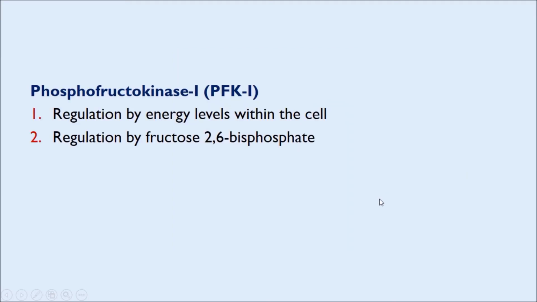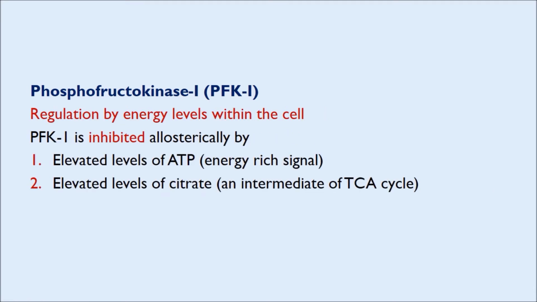Another regulatory enzyme of glycolysis is phosphofructokinase 1 or PFK1. It is regulated by energy levels within the cell and by the concentration of fructose 2,6-bisphosphate. Regulation by energy levels within the cell: phosphofructokinase 1 or PFK1 is inhibited allosterically by elevated levels of ATP, which represents the energy-rich signal.